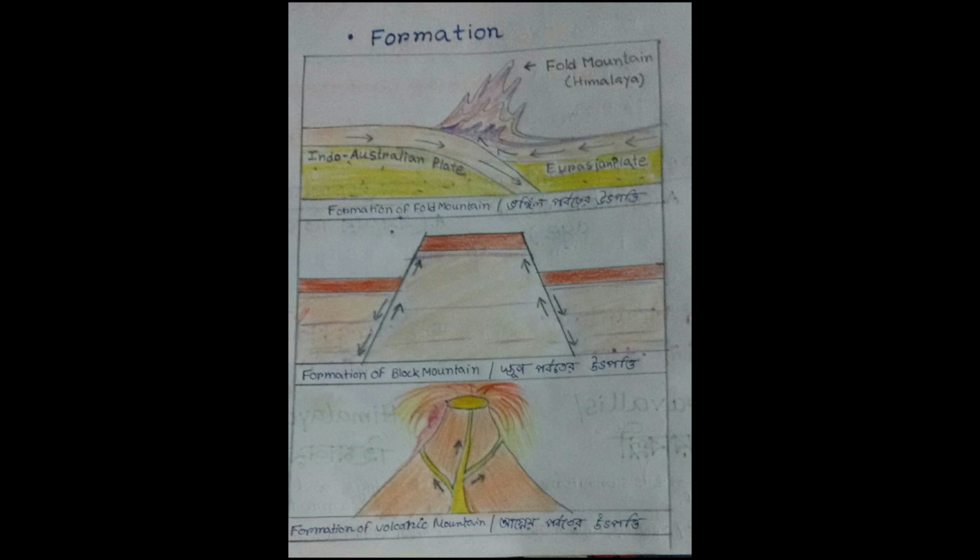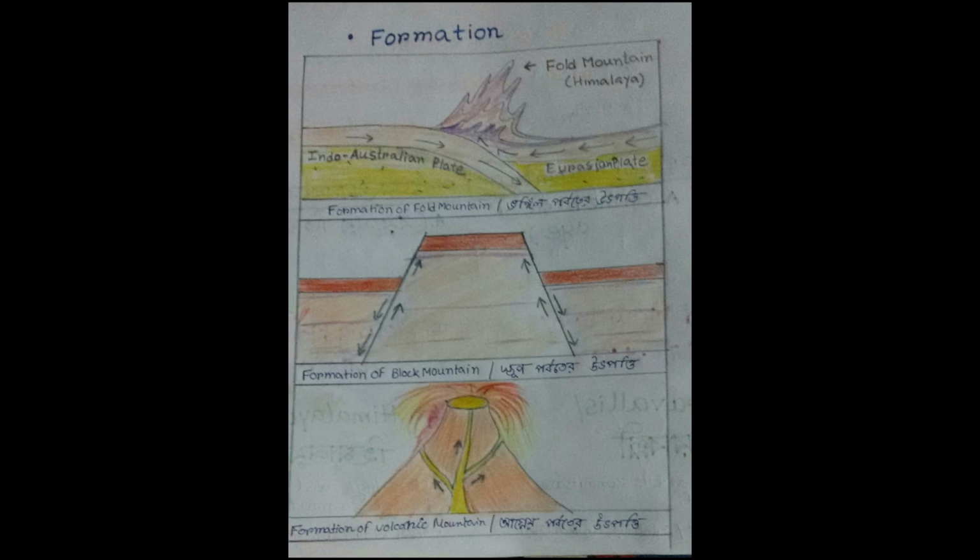Based on their movement, plates are of three types: converging plates, diverging plates, and conservative or passive plates.